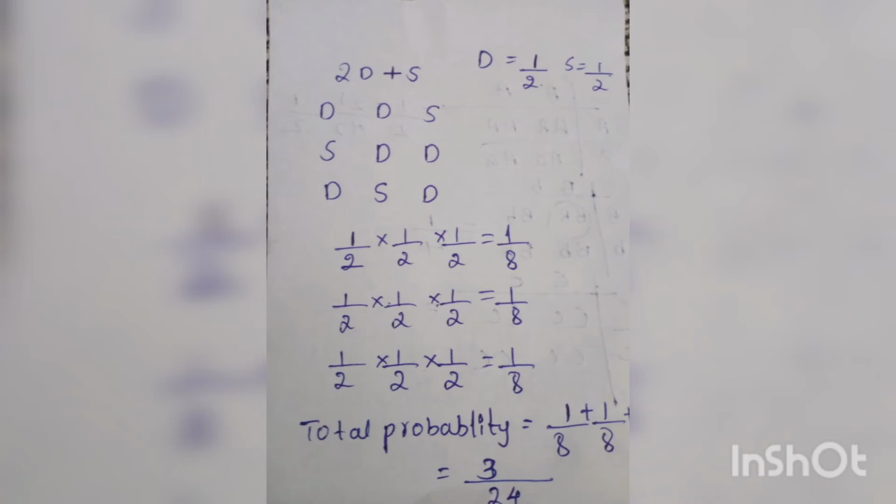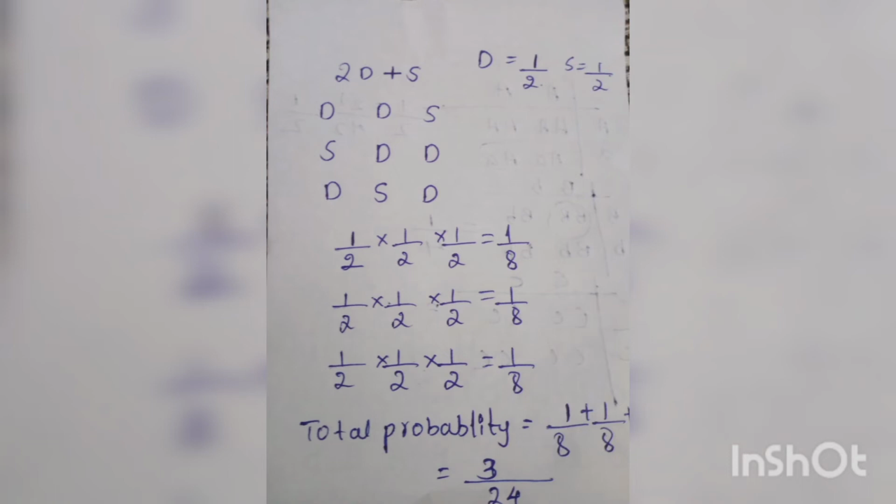In general, the couple must produce either a daughter or a son: the probability of a daughter is half, and of a son is also half. Let us consider the first case, daughter, daughter, son.